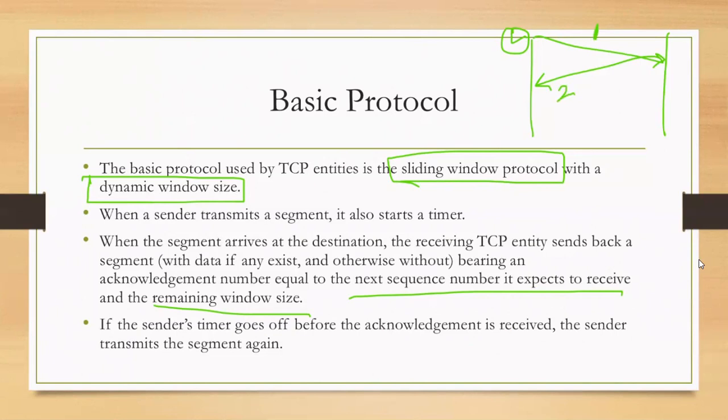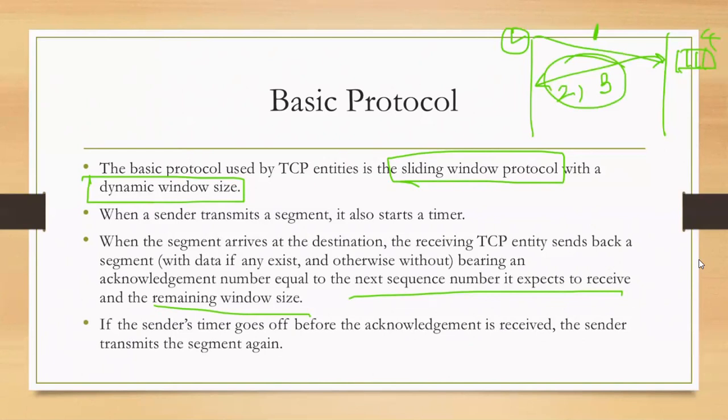And it also sends something more. What more? How many slots does it have? 3, that is the window size. So if initially it was 4, then 1 is used, so the remaining window size is 3. This is sent back to the sender. And if the sender's timer goes off before this is received, the sender retransmits the segment again.